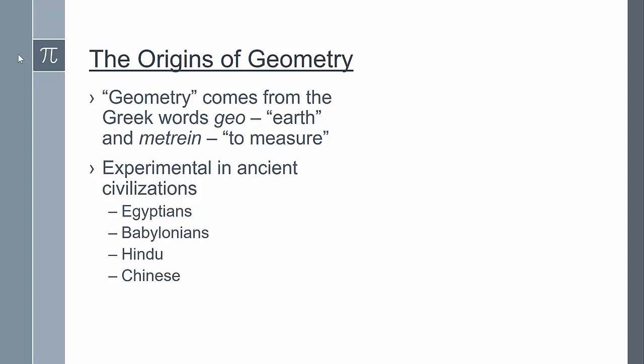The Babylonians were much more advanced than the Egyptians in arithmetic and algebra. The Babylonians knew the Pythagorean theorem, and these ancient civilizations, again, just used more trial and error and found formulas that worked for practical purposes.